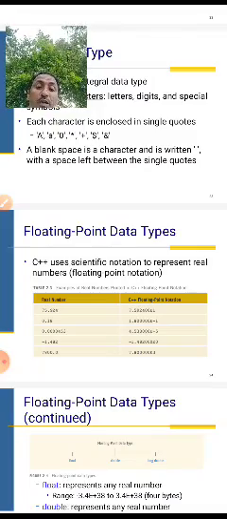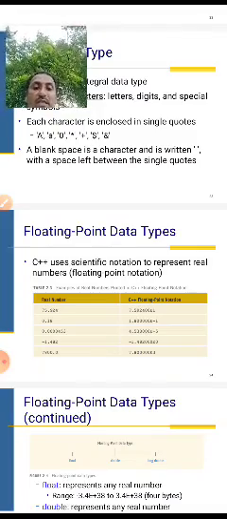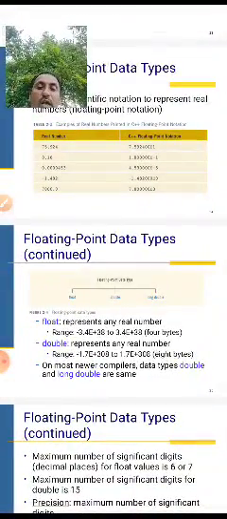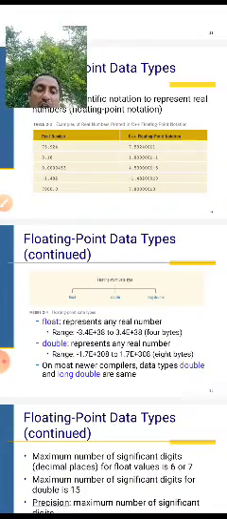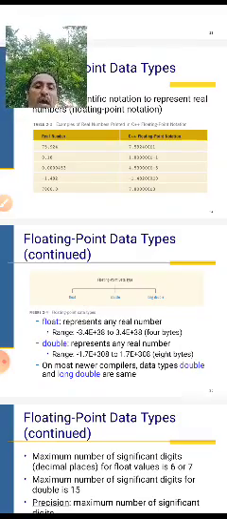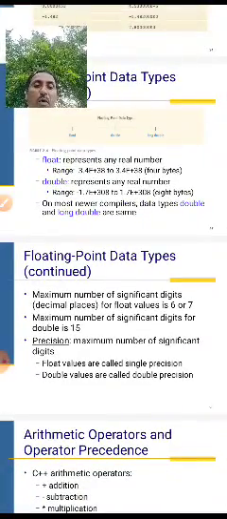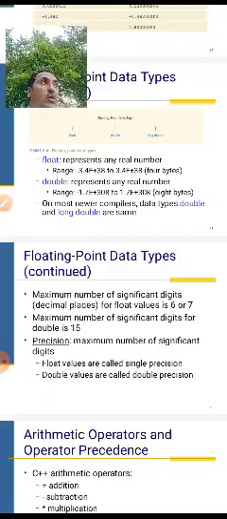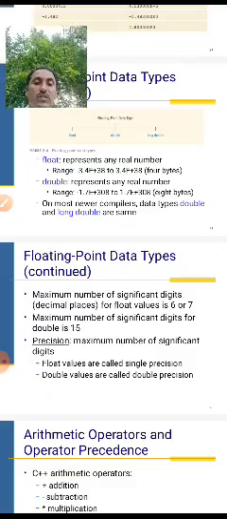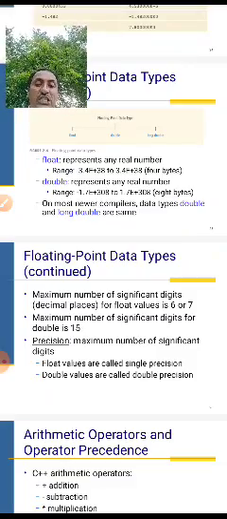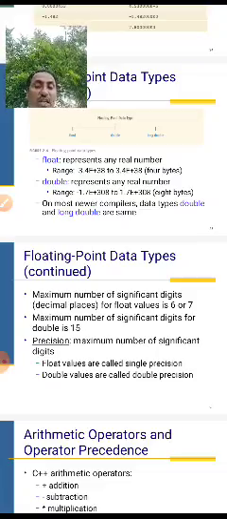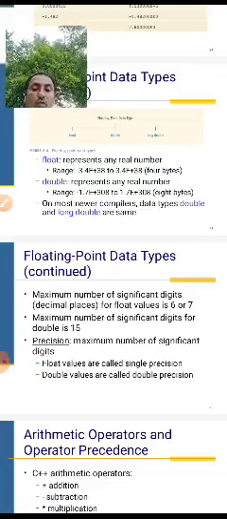C++ floating point gives a value range of numbers. Float representation is any real number. Double representation is any real number. Double or long double are the same kind of compiler data types. The maximum number of significant digits for float is 6 or 7. The maximum number of significant digits for double is 15. This is the float or double value, right?